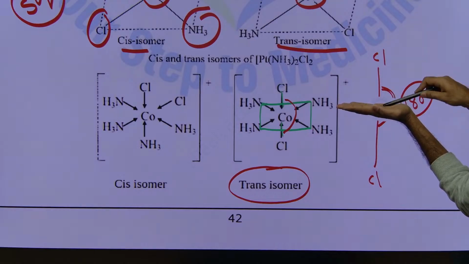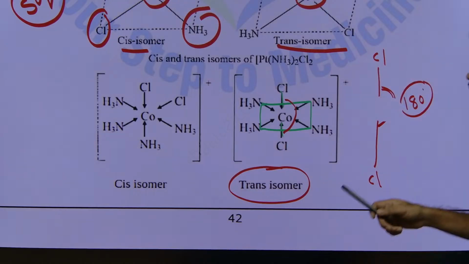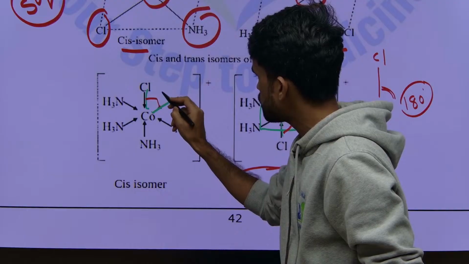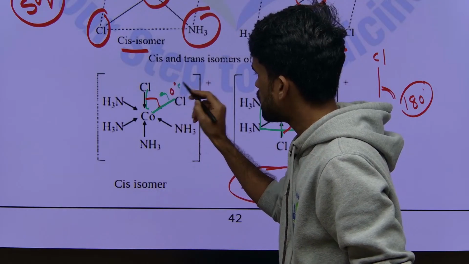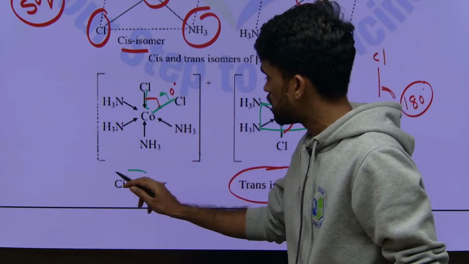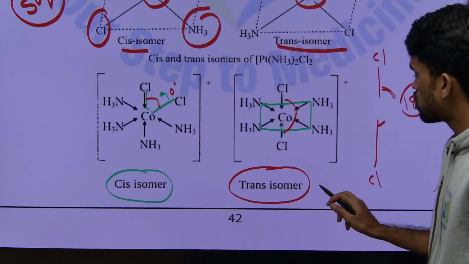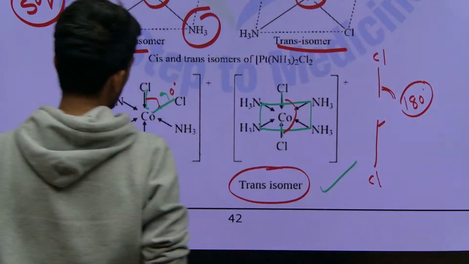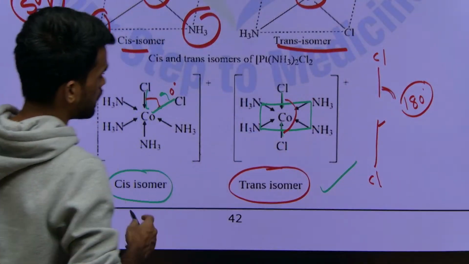So now what is the angle between these two? It will be only 90. So here the chlorine atom and this chlorine atom are arranged at 90 degrees to each other. So 90 degrees means it is a cis isomer. Yes, you got the cis isomer, you got the trans isomer. If you mention this type of example in your exam, you will definitely get full marks.